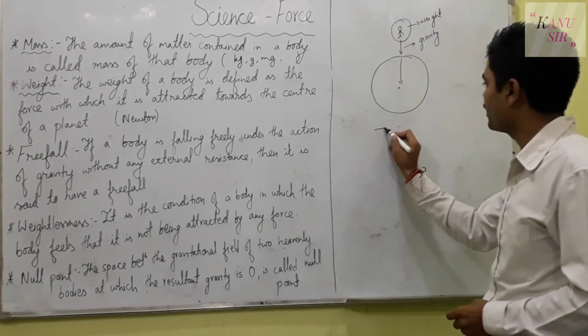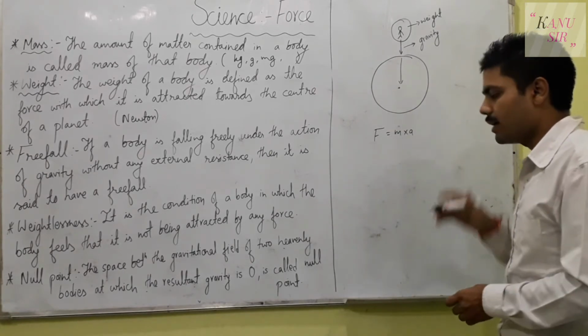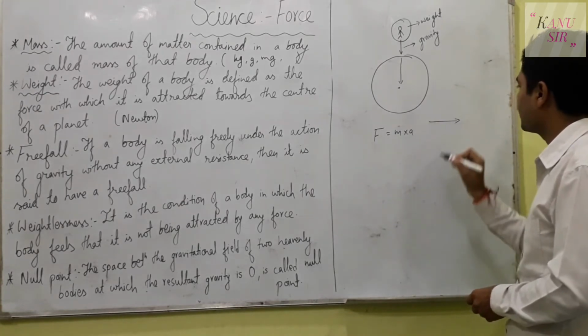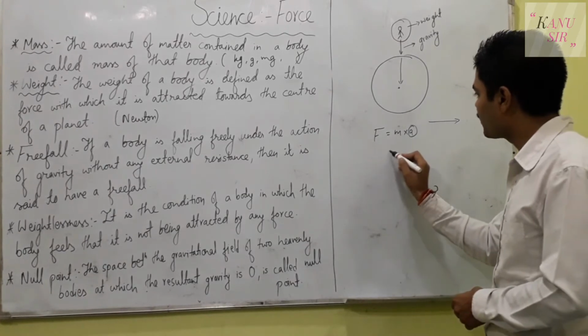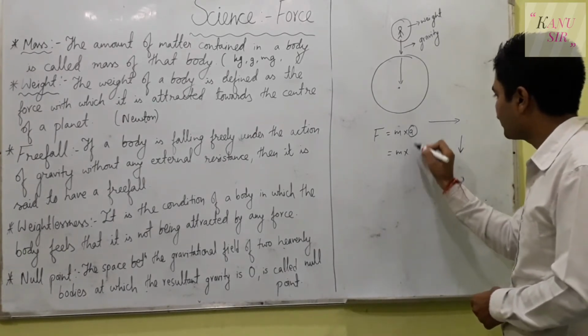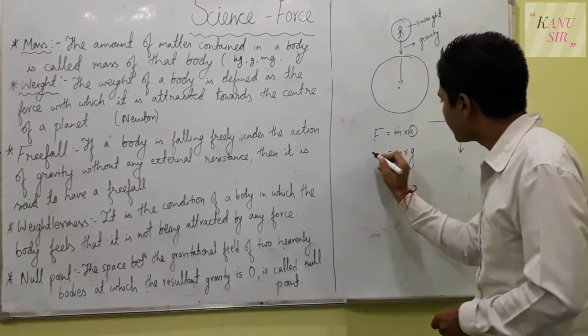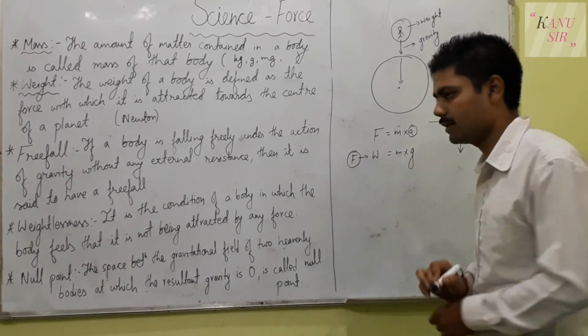So for example, there is a formula, force is equal to mass into acceleration in a horizontal line. If any body runs horizontally, then there comes acceleration. But if any object falls vertically, then rather than acceleration, there comes acceleration due to gravity, and that force is now called weight.